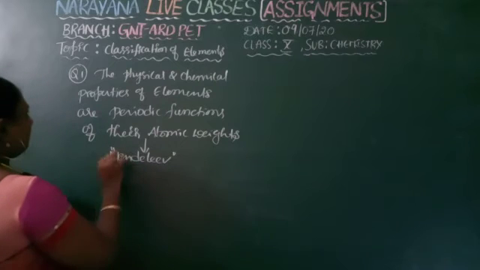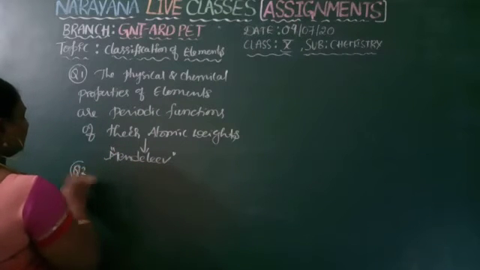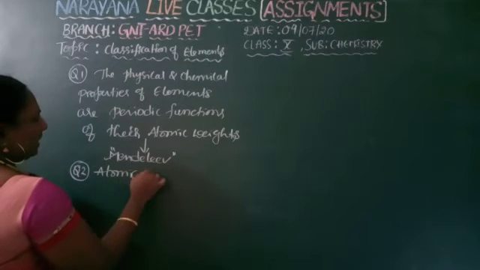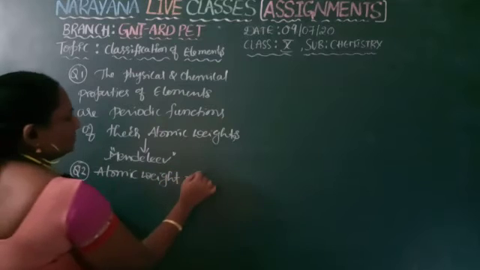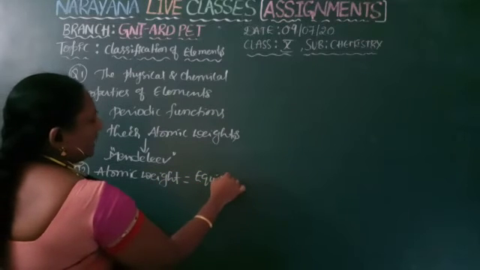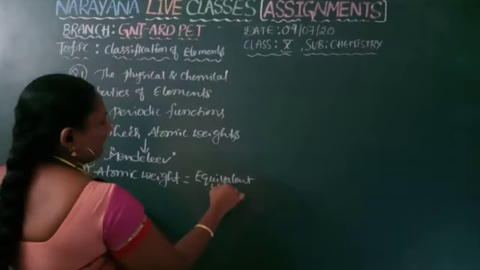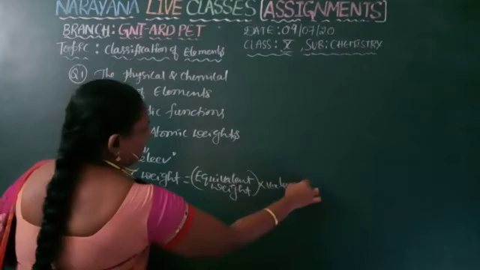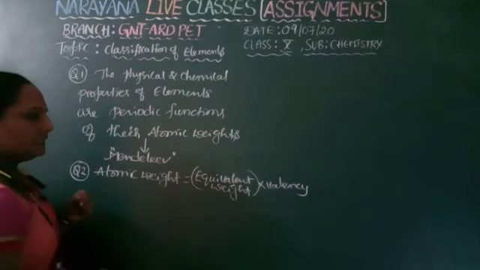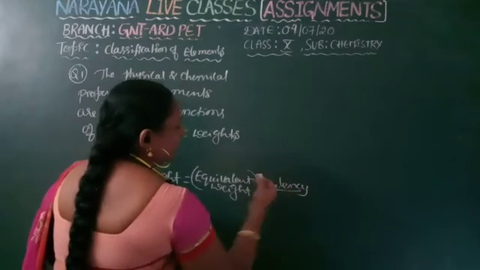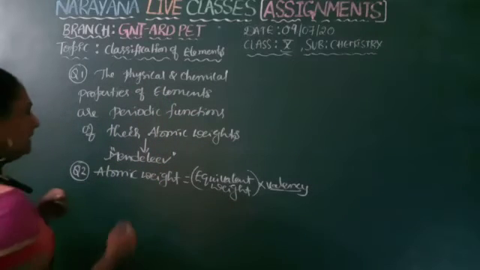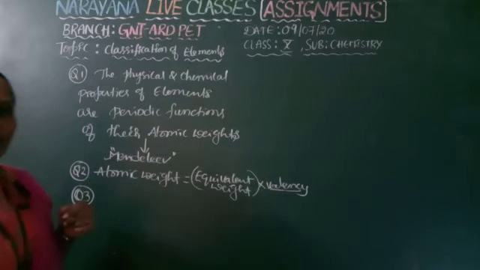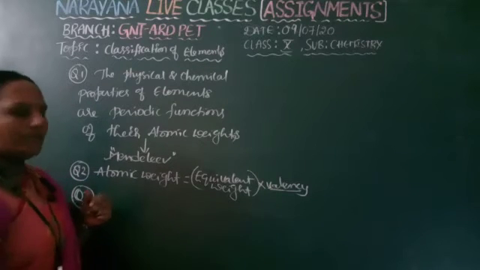According to him, the atomic weight is equal to equivalent weight into valency. By inventing the beautiful phenomenon of valency, with the help of this valency, he also tabularized the elements into one table, the periodic table, that is called Mendeleev's periodic table.